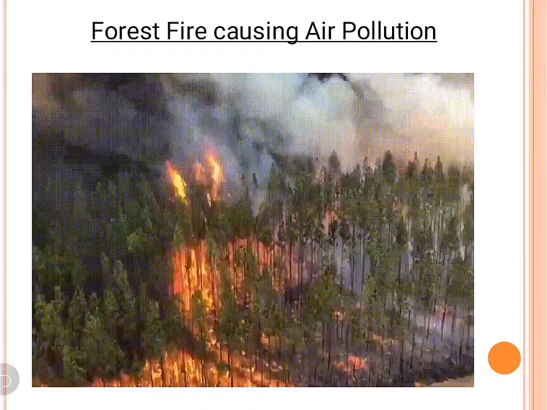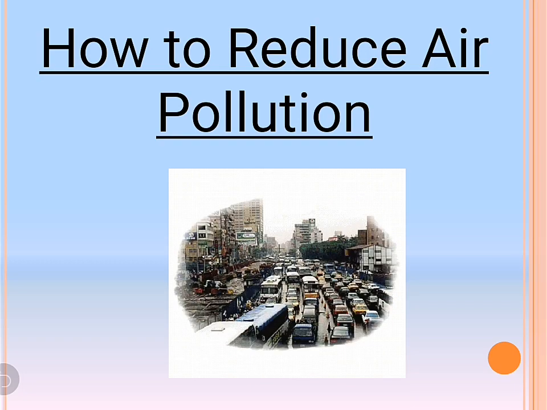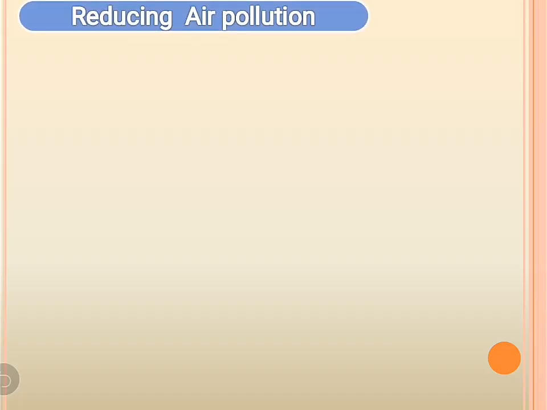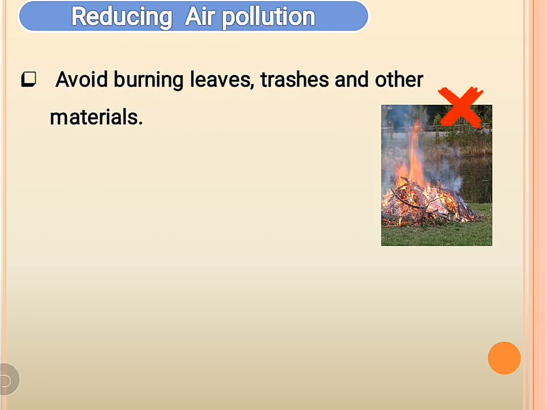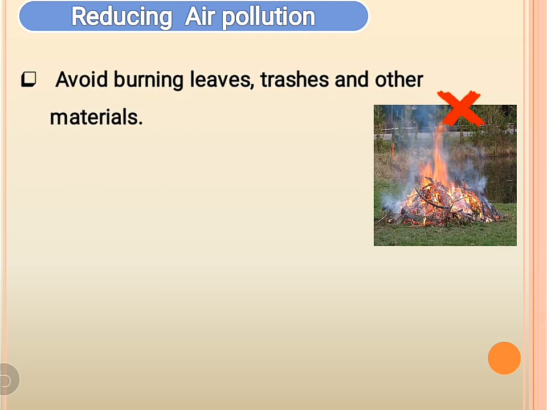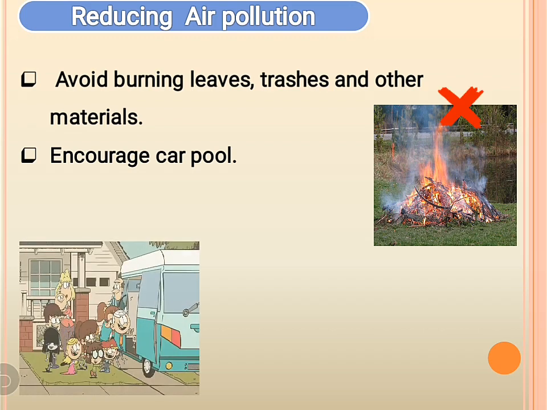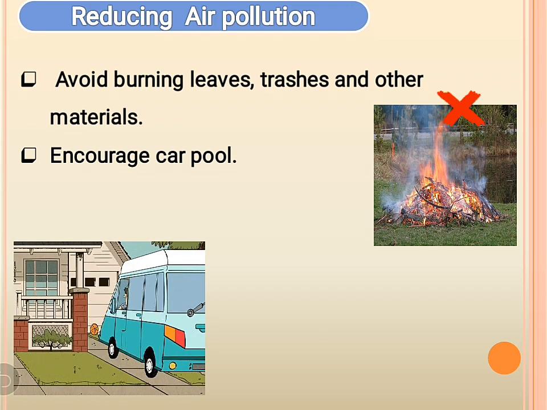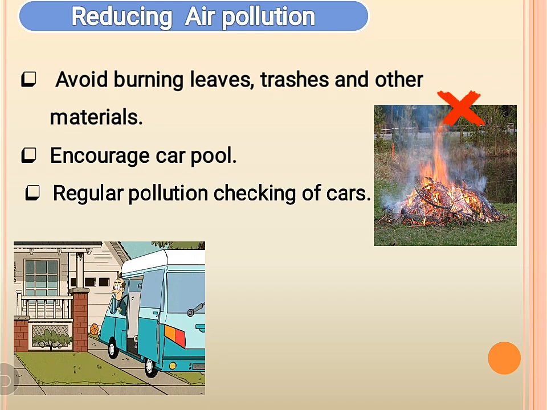Now the question arises, how to reduce air pollution? Children, to reduce air pollution, we should avoid burning leaves and other materials. We should encourage carpool so that there is a reduction in the number of cars on the road, causing less pollution.